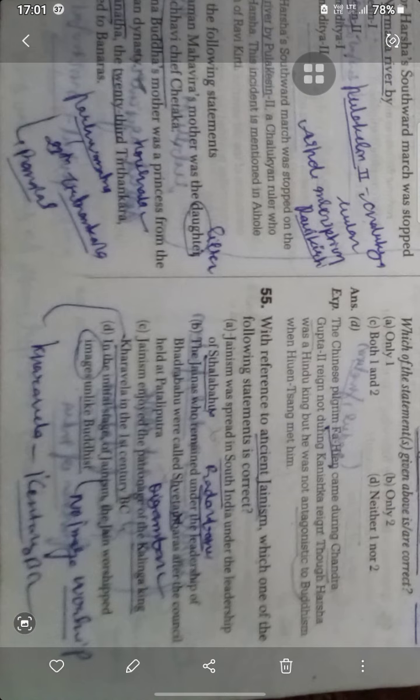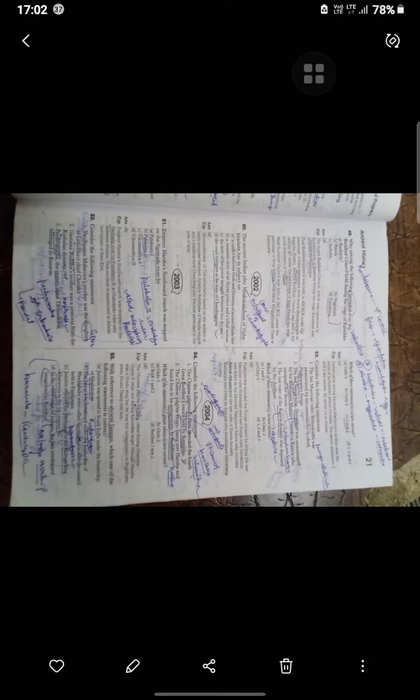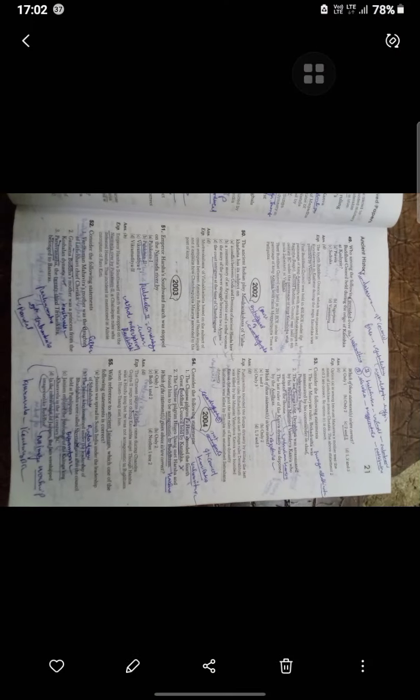The Jaina who remained under the leadership of Bhadrabahu was called the Digambara, not Shvetambara. Jainism enjoyed the patronage of Kalinga king Kharvela in the 1st century. In the initial age of Jainism, they were actually not going for image worship, unlike Buddhism.